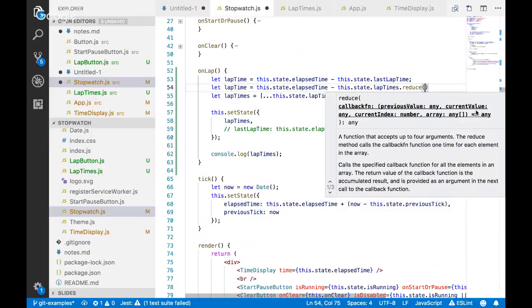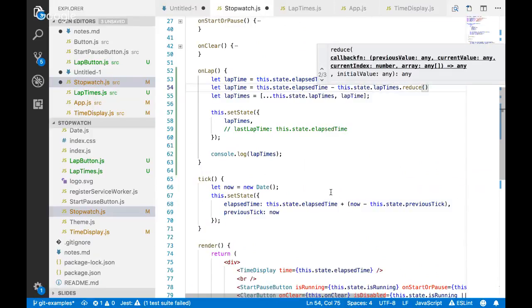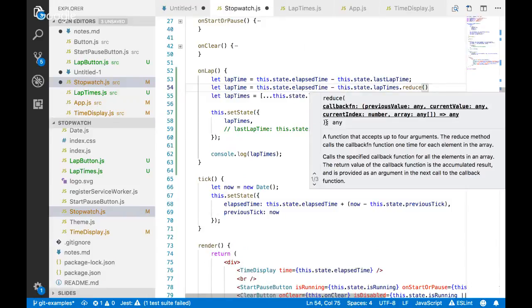And what that's going to do is, I thought it accepted a default value too, but maybe not. Oh, that's the second argument, I think. This is showing the callback function. There's a second argument, I think, to reduce. I could be wrong. It may not exist in JavaScript.